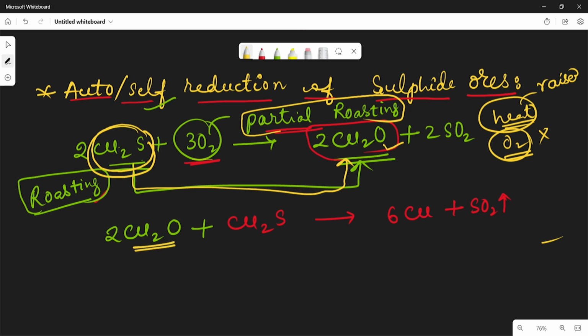So this oxide reacts again with the ore, and we get the copper. This is called auto reduction or self reduction of sulfide ores, because the sulfide ore itself takes part in the reduction. So this is one of the important methods.